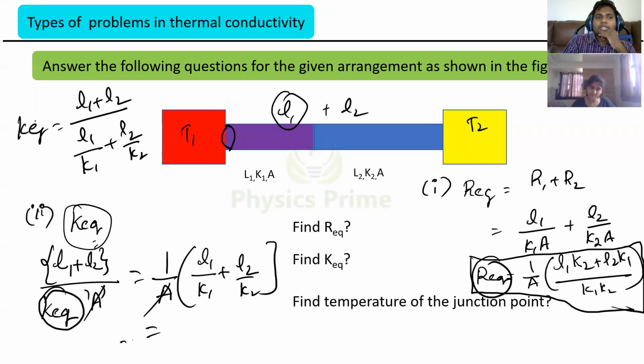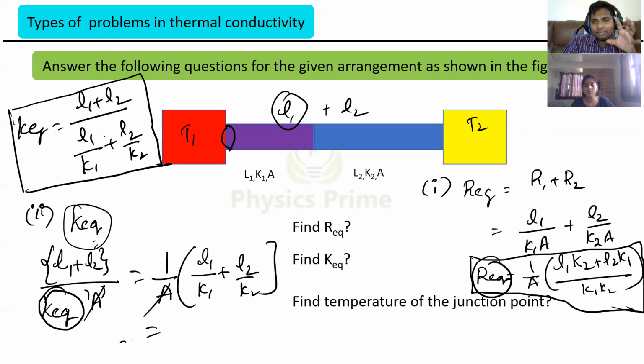This is a formula for K equivalent. You can simplify also, or you can keep it like this. Simplification means you will write it as L1 K2 plus L2 K1, and K1 K2 goes to the numerator. So K1 K2 into L1 plus L2 divided by L1 K2 plus L2 K1. In that way also you can write.